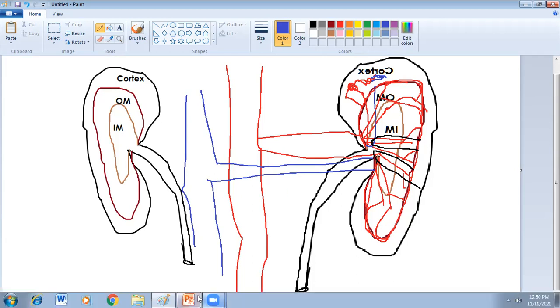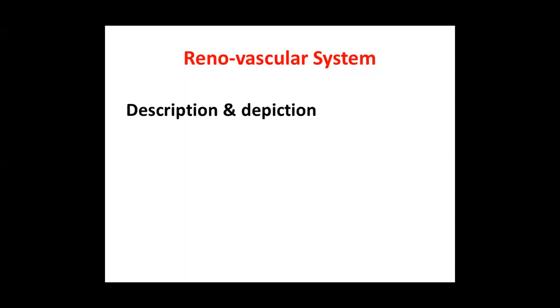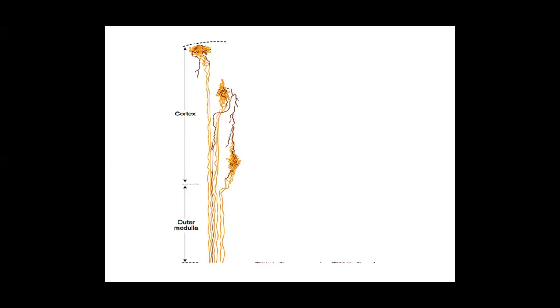Now let me return again to my original PowerPoint presentation. I made this description with my little bit handmade depiction of the renovascular system, but we need to know further detail. Now, if we see this diagram, this is nothing but the orientation of the nephrons.